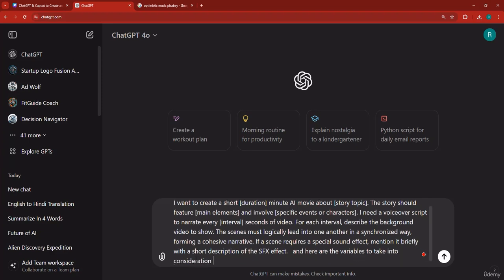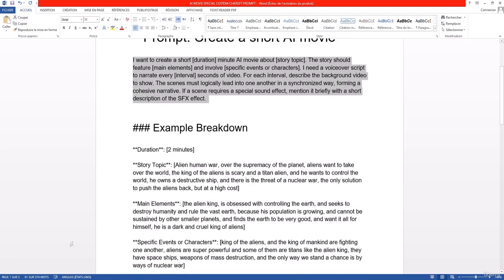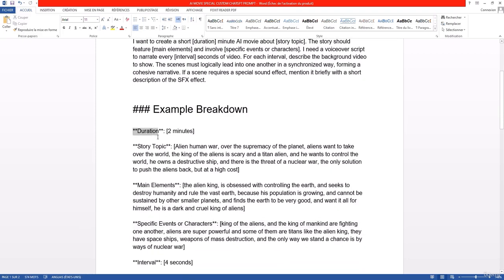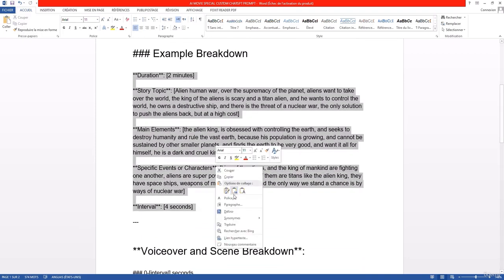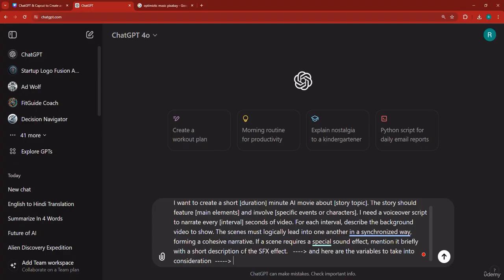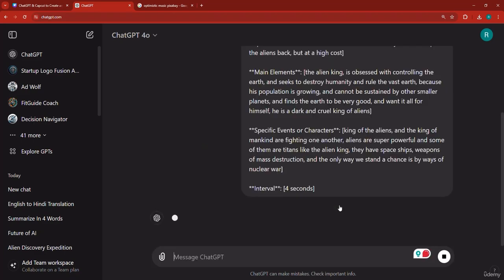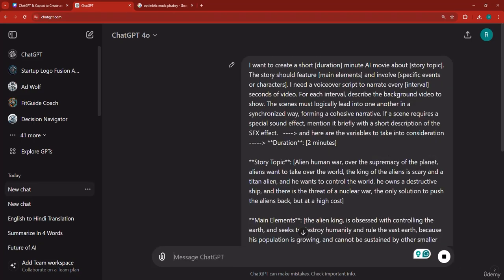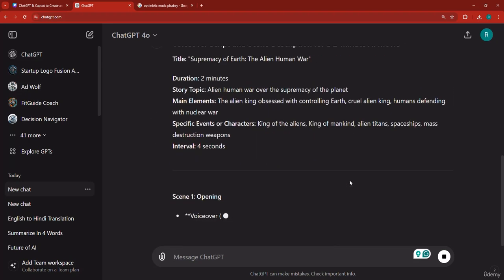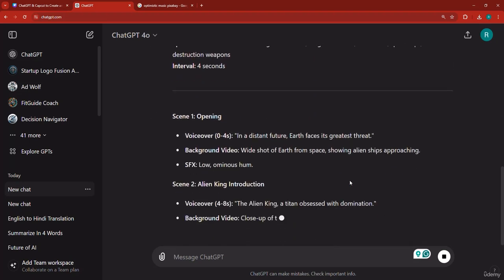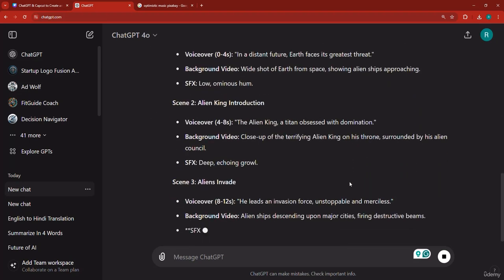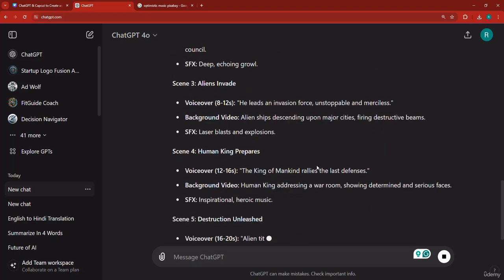So instead of plugging them directly over there, I've added a comment right here that says here are the variables, and I can go back and copy these variables like this in this syntax back to ChatGPT, and it's going to go ahead and it's going to generate everything that we asked it. So a 2-minute video. Now here, the scene 1 opening, scene 2, scene 3, scene 4, and it's going to start generating everything for us.